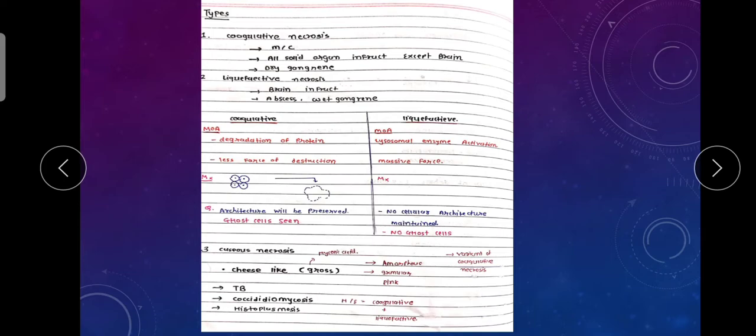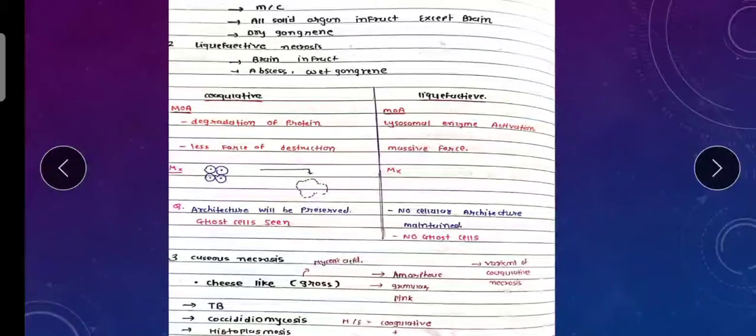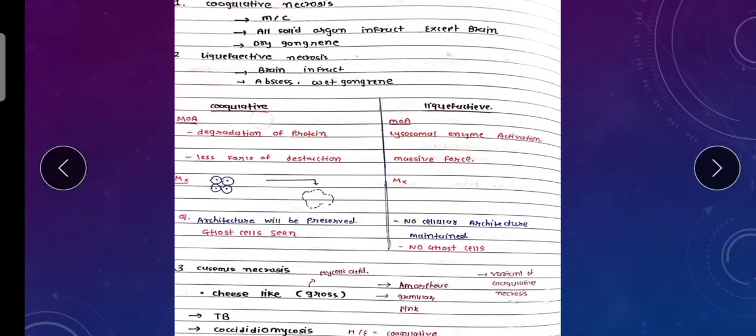Then dry gangrene. Gangrene means reduced blood supply. Liquefactive necrosis is a brain infarct and the abscesses and the wet gangrene. The brain shows liquefactive necrosis. Okay, so what is the difference between coagulative necrosis and liquefactive necrosis?